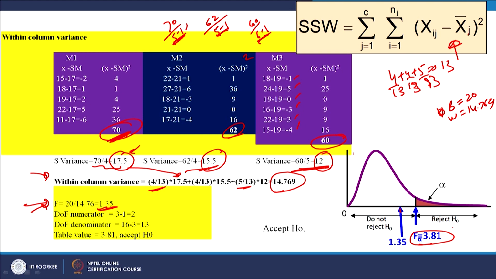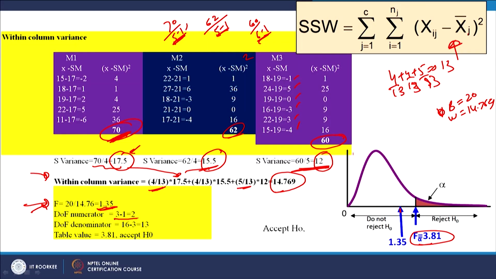So, we will have to check the F table for the F critical value, and we have to check F at 3 minus 1 degrees of freedom of numerator. Why 3 minus 1? Because there are 3 groups, so number of groups minus 1 is equal to 2. And for the denominator, it is 16 minus 3. How come it is 16?